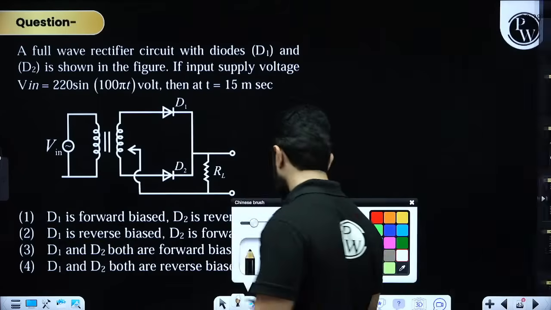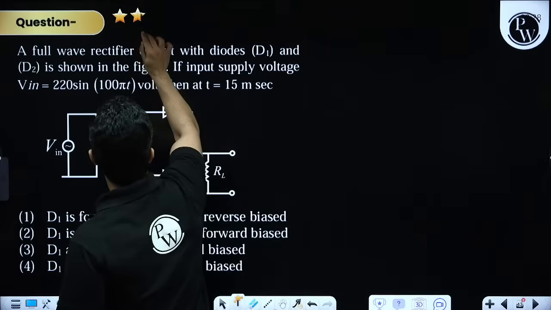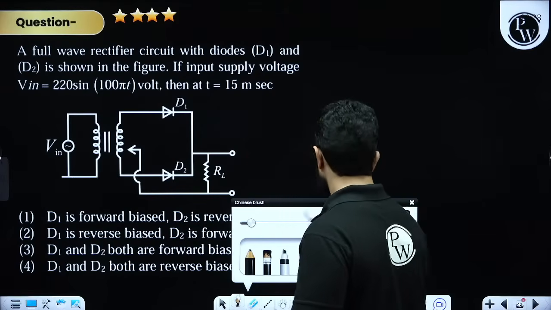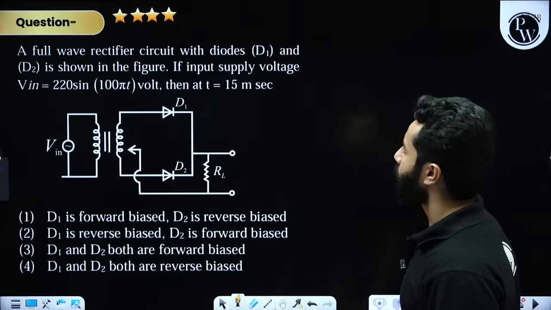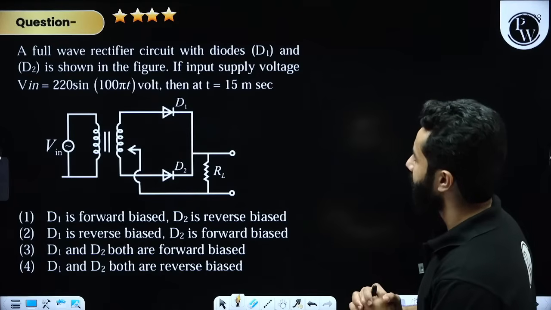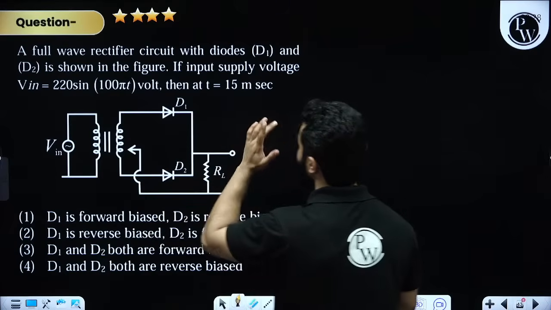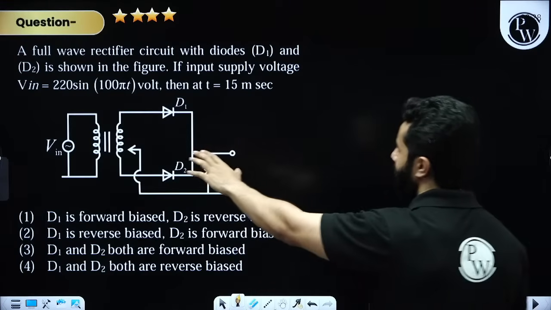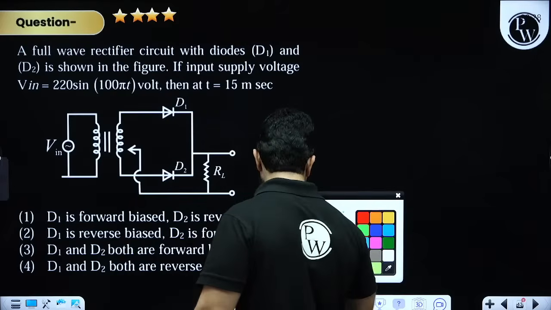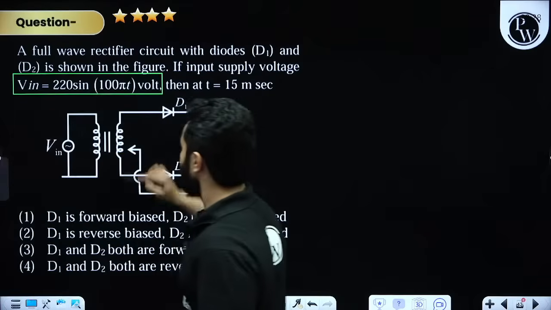This is also a nice question. Nice problem, my dear friends. All right. Let's see. Now in this question, we have a full wave rectifier circuit with diodes D1 and D2 shown. And then they are saying if the input supply voltage is this, this is very, very important. Let's understand what they have written over here.